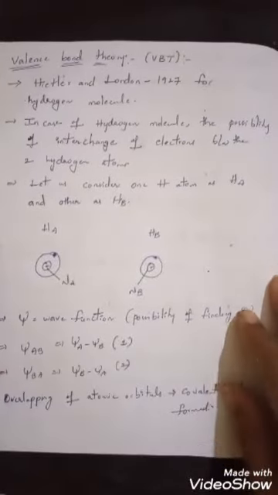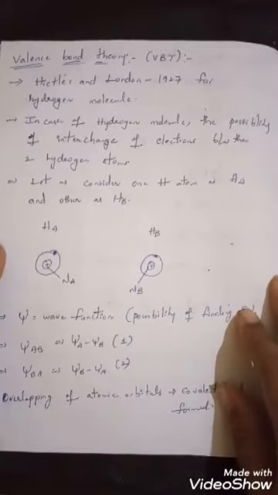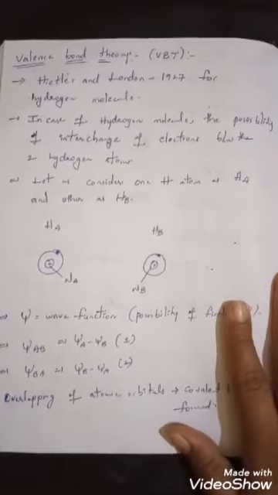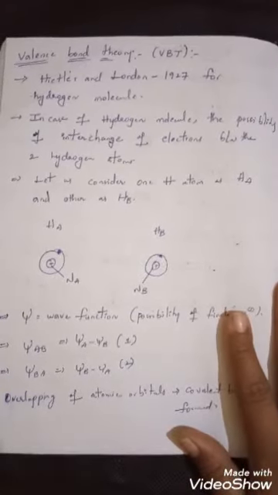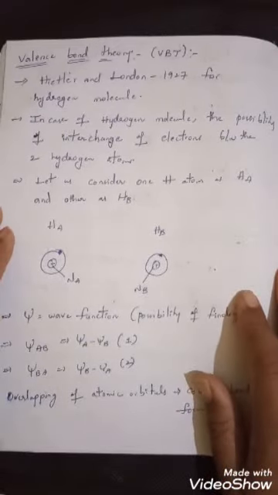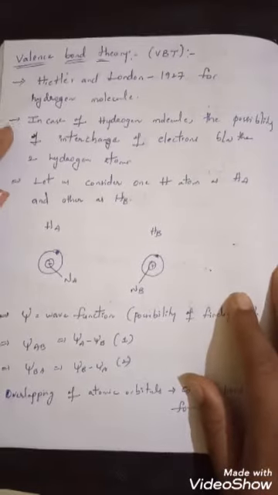Hi everyone. In this video I am going to explain another important theory of this chapter, that is valence bond theory. In the last video we saw VSEPR theory. Like that, valence bond theory also contains a few important postulates. First we'll see what those postulates are and why it was proposed.